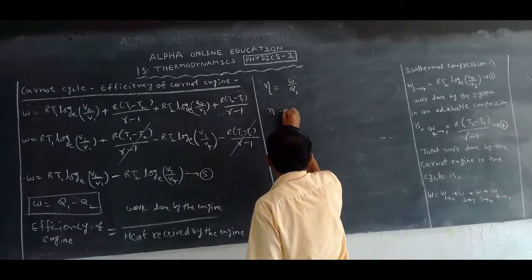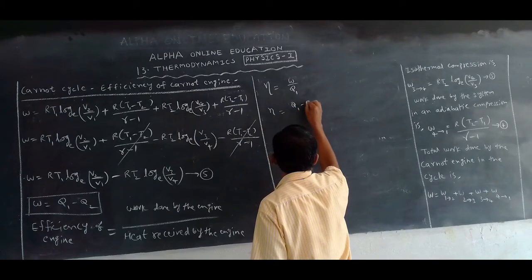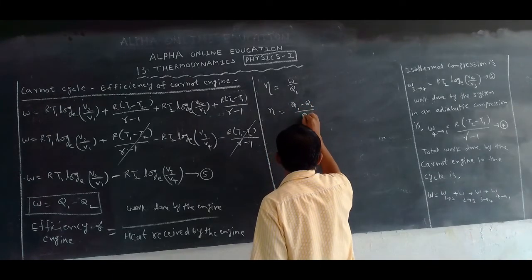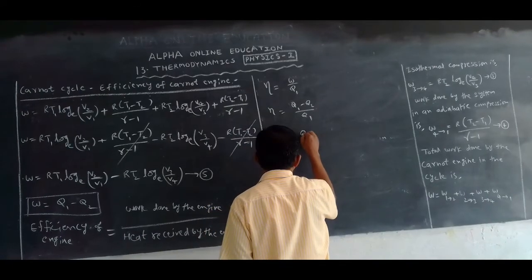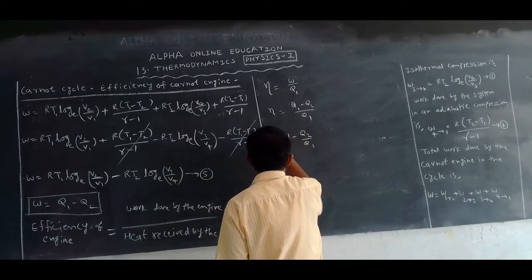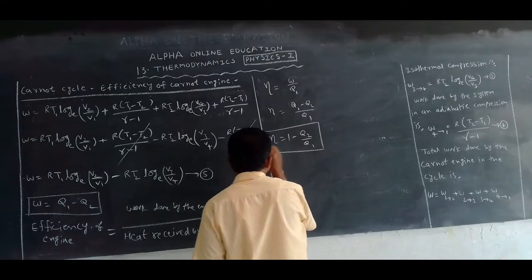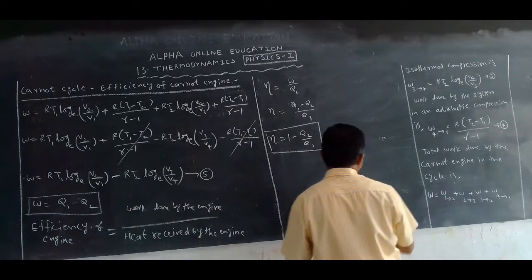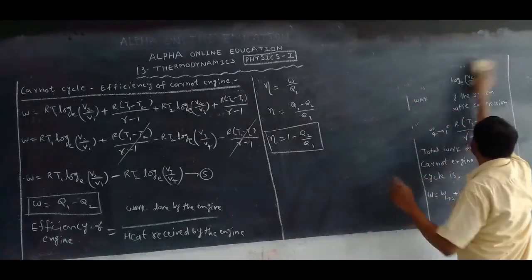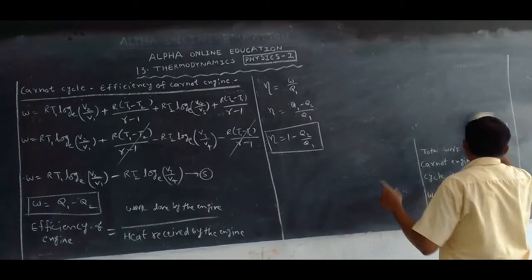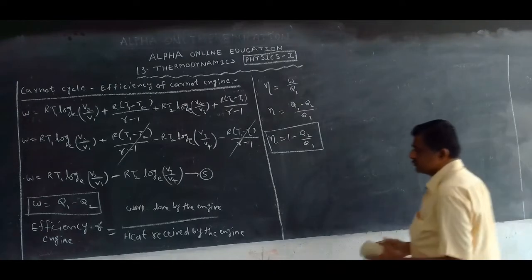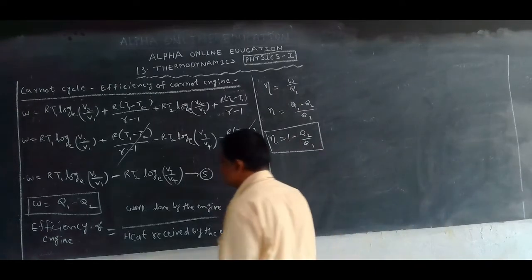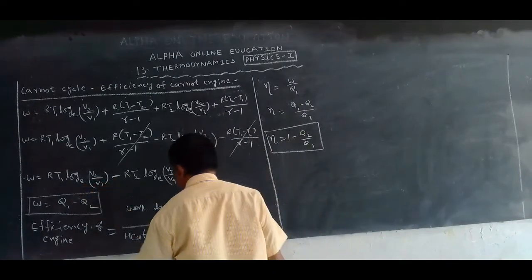Otherwise, eta is equal to W, means Q1 minus Q2, by Q1, or eta is equal to 1 minus Q2 by Q1. Okay, these are the equations for the efficiency of the Carnot engine. This is in terms of Q1 and Q2. Now we want to derive the efficiency in terms of T1 and T2.